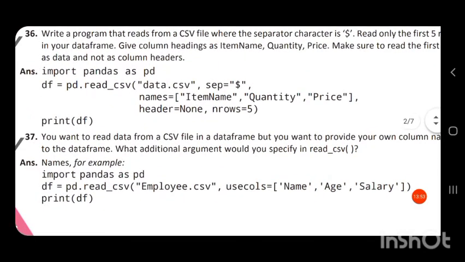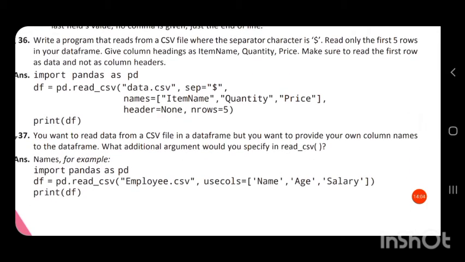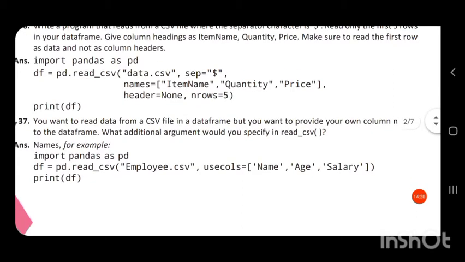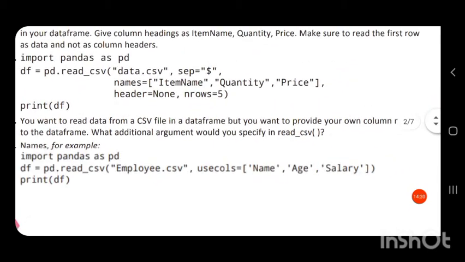Next is, you want to read data from a CSV file in a data frame, but you want to provide your own column names to the data frame. What additional argument would you use in the read_csv function? Suppose we have a CSV file called employee.